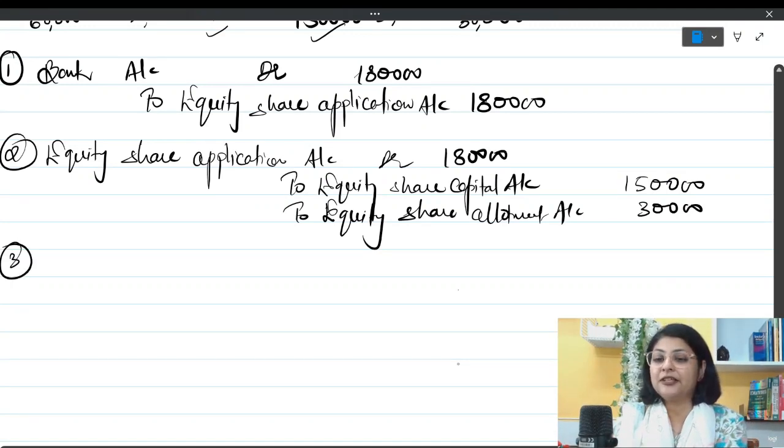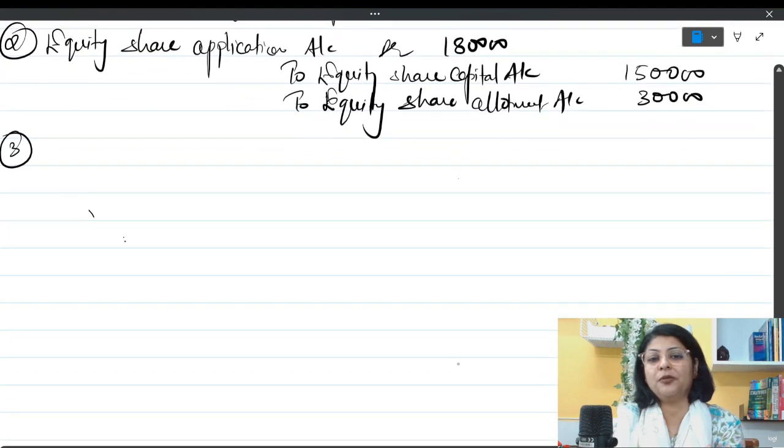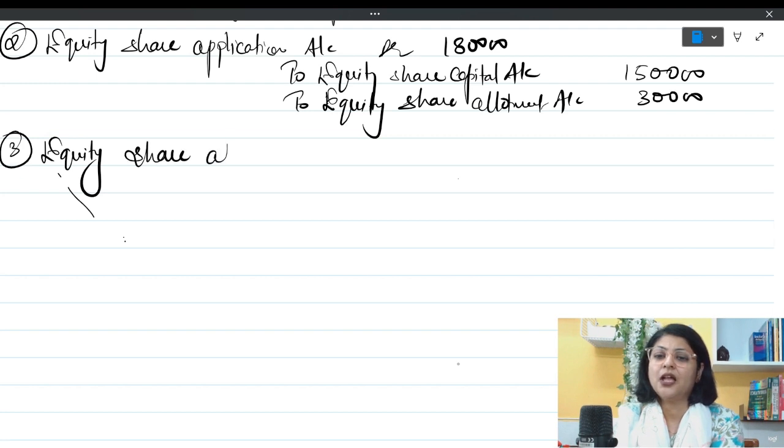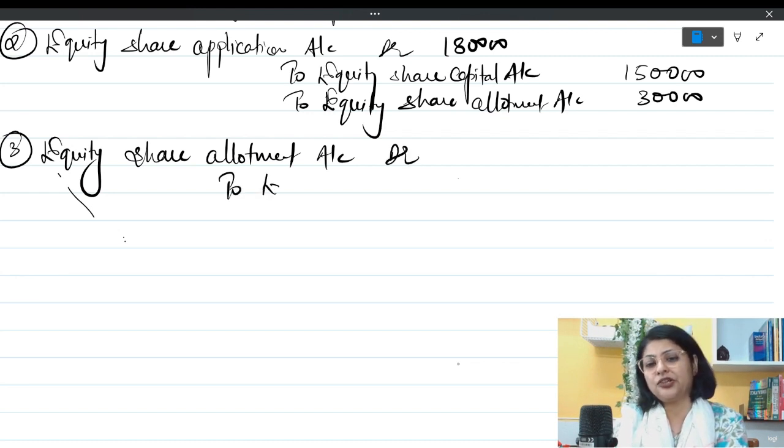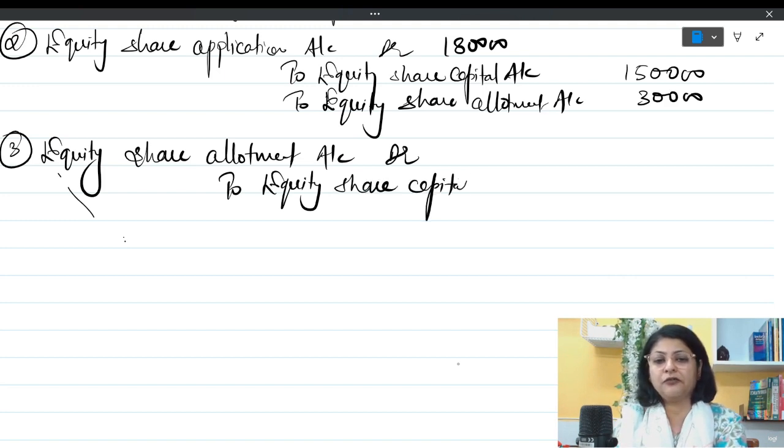Now the next entry is allotment money getting due. So allotment money getting due, the entry is going to be equity share allotment account debit to equity share capital. Always the due entry is going to come first and then the receiving entry.